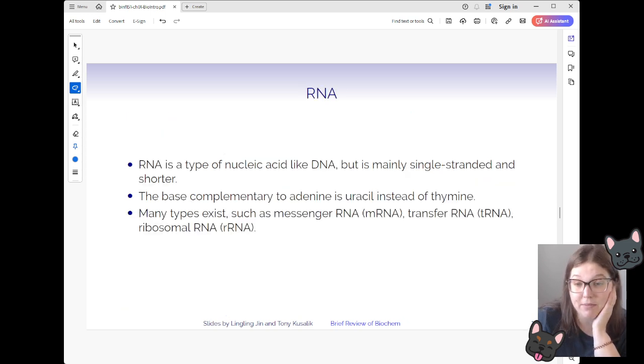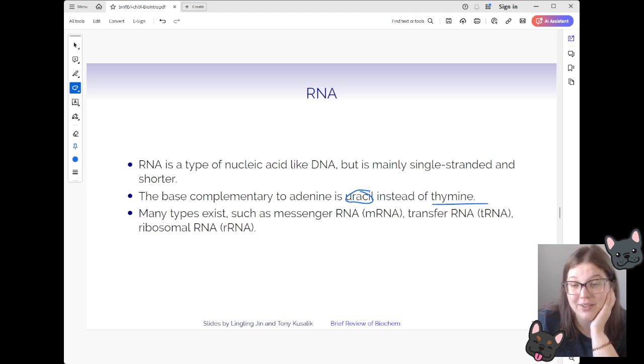RNA is very similar to DNA, but it is single-stranded instead of double-stranded. And instead of using thymine, or T, as a base, it uses uracil, or U, to pair with adenine, or A. So oftentimes you'll be able to identify when a sequence you're looking at is RNA because it will have a whole bunch of U's in it and absolutely no T's. So that's a dead giveaway that what we're looking at is RNA.